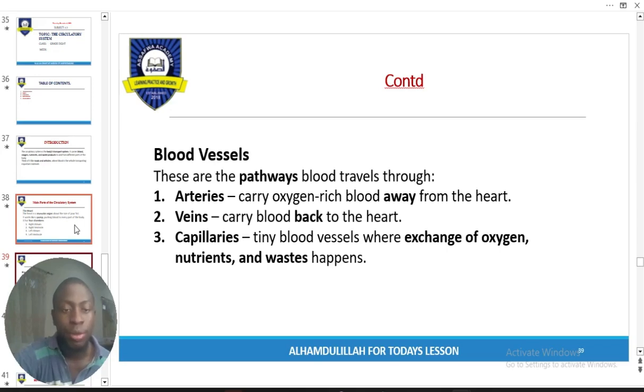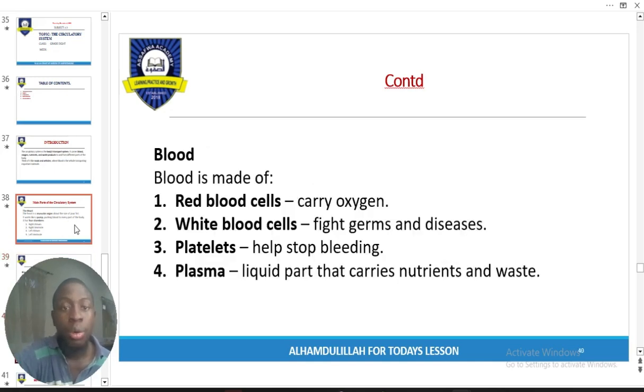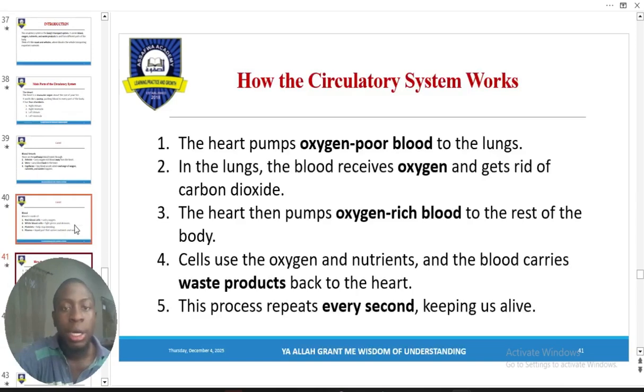Now we have the next one: types of blood. I believe this is simple. Red blood cells, white blood cells, platelets, and plasma. Red blood cells carry oxygen, white blood cells help you fight disease, platelets stop bleeding, and lastly, plasma is the part that carries nutrients and waste. Alright, this is how the circulatory system works, just like I've explained to you. But you can read these to have a better idea of what I just said. But I believe with that short explanation, it should be okay.